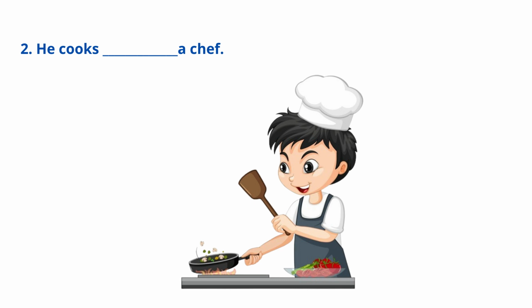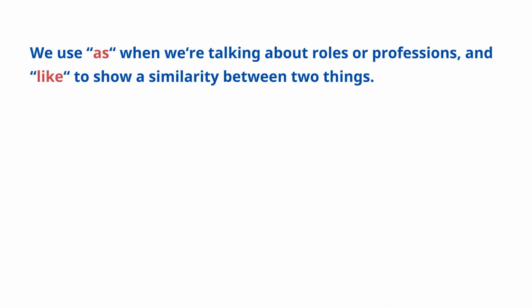Next sentence, he cooks blank a chef. Which do you think, like or as? If you said like, you're correct. He cooks like a chef. Maybe he's not a chef, but he cooks in a similar way to a chef. I hope that helps you sort out the difference between as and like. We use as when we're talking about roles or professions, and like to show a similarity between two things.